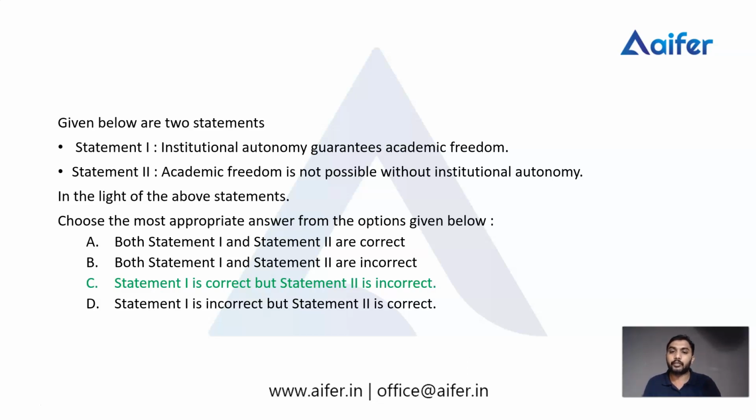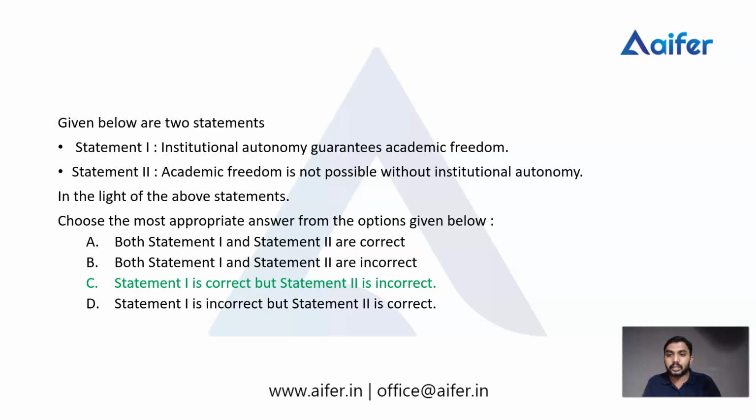Then they can follow their own methods and strategies to do research and other studies and teaching. So it guarantees academic freedom, because no one will question them about why they did these things. So we can understand institutional autonomy guarantees academic freedom. So statement 1 is correct.